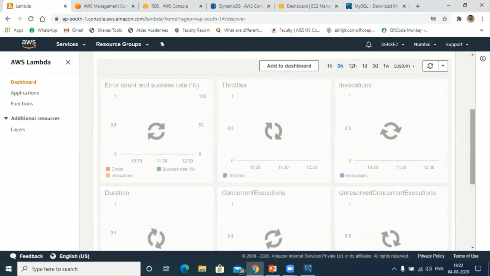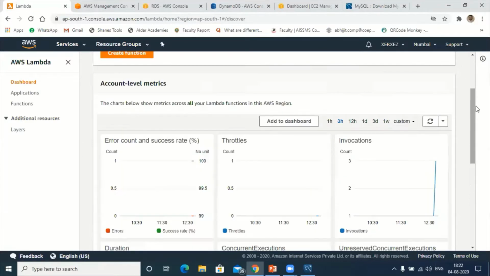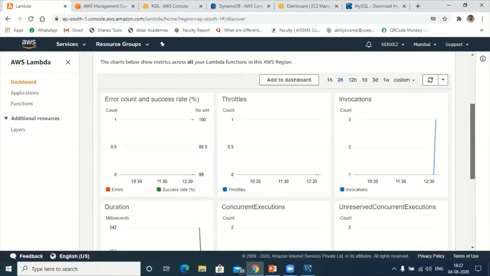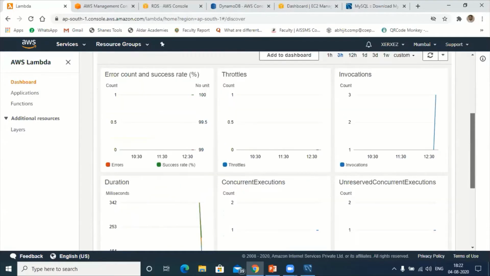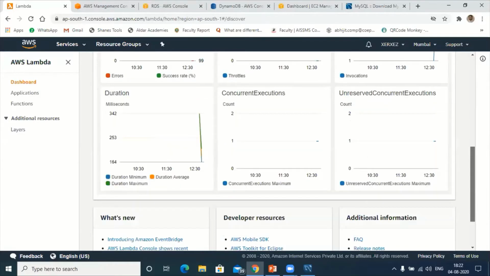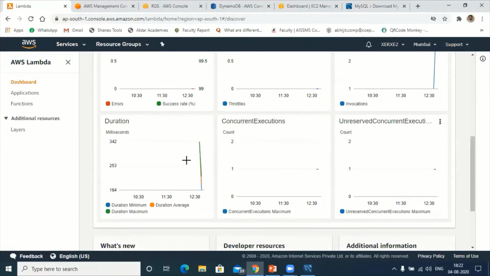So this shows the complete status of your machine. Okay, how much machine CPU you have used, how many times you have executed, all those configuration you can see here. Duration, how much duration that program has taken to execute.